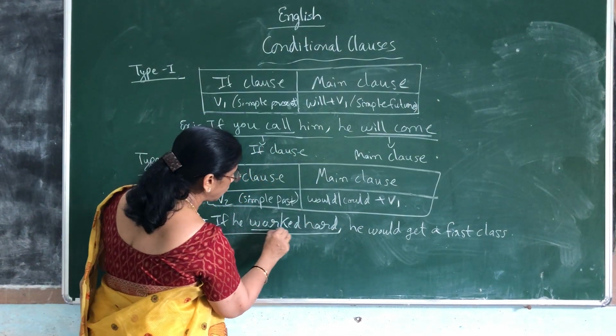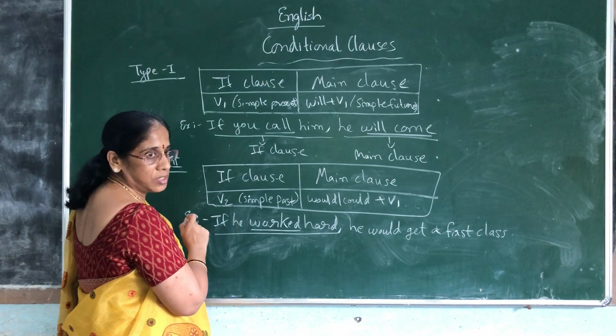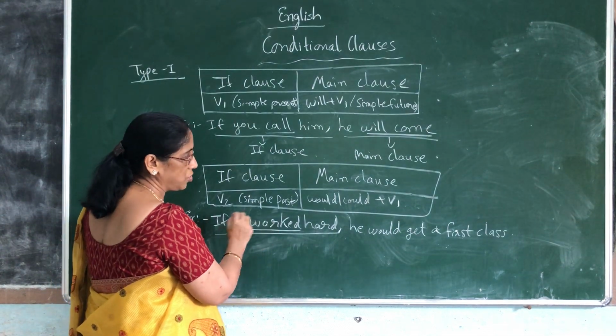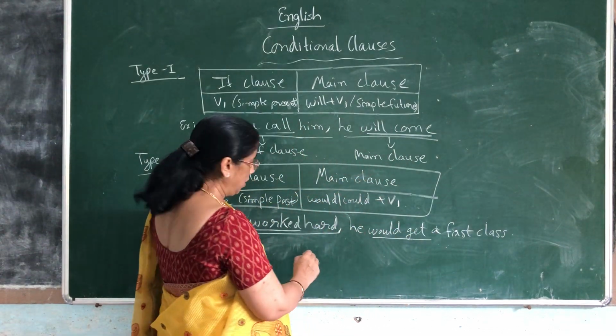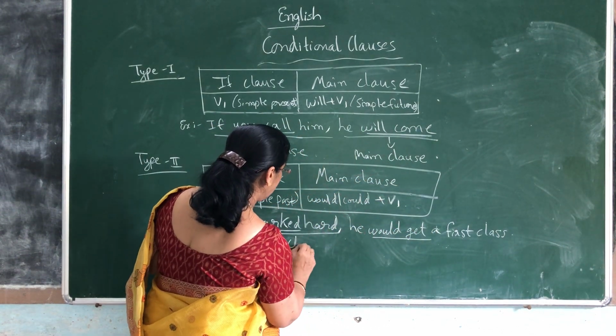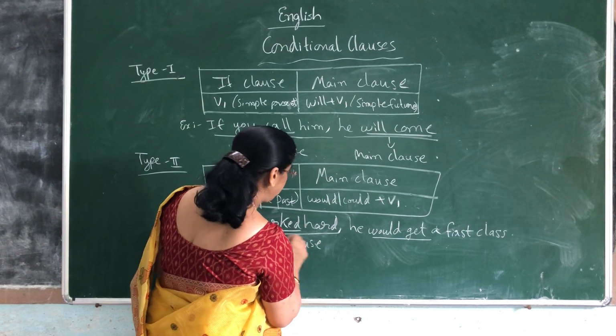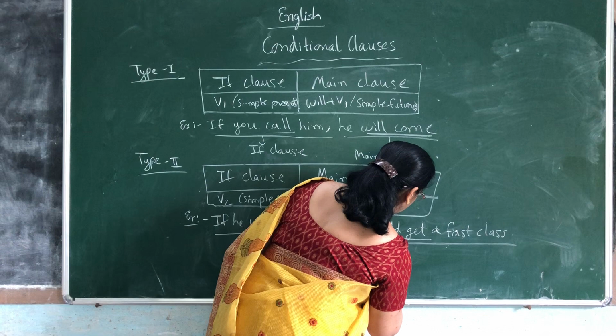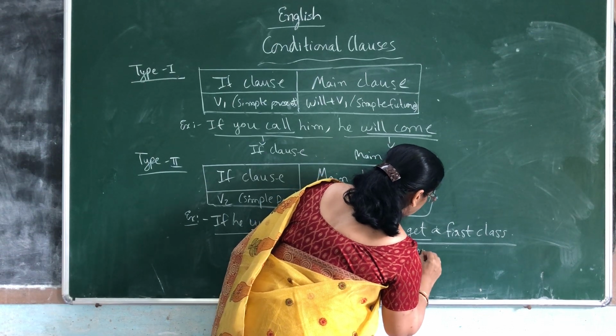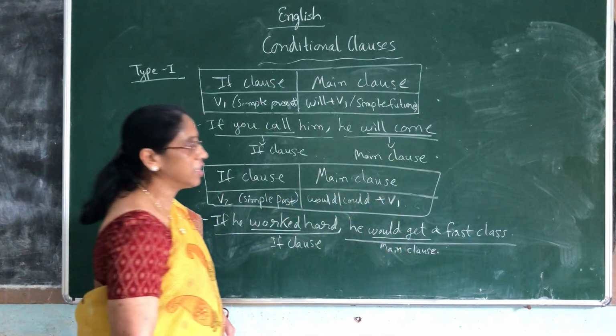What is the word which is used? I told you it is used in V2 form, worked. Is it clear? Simple past is used. Then he would get. Is it would plus V1 form or not? So this is the if clause and this is the main clause. I hope it is clear, children. Shall we continue with the next type?